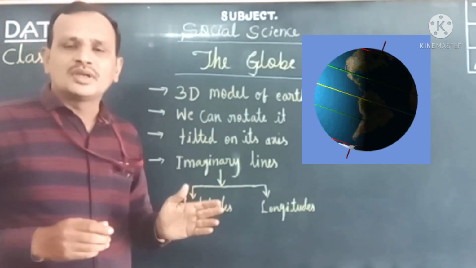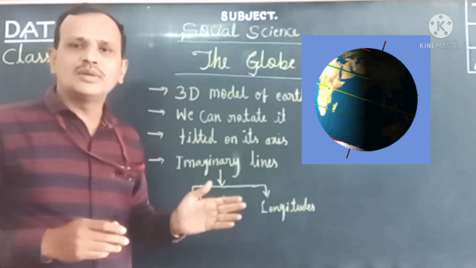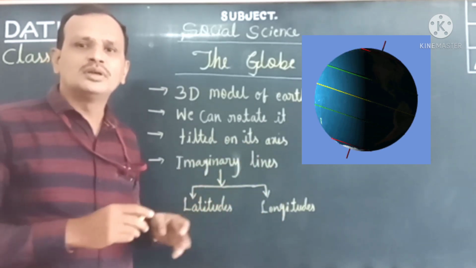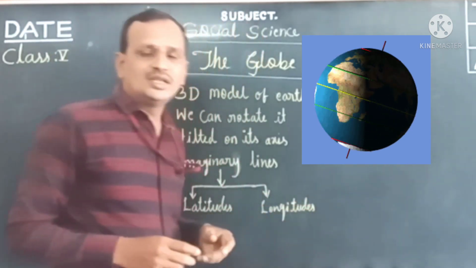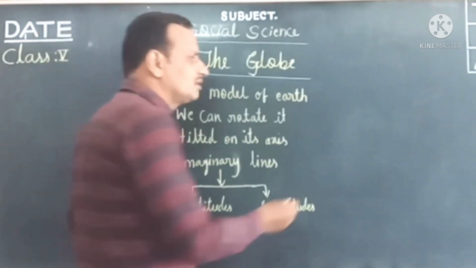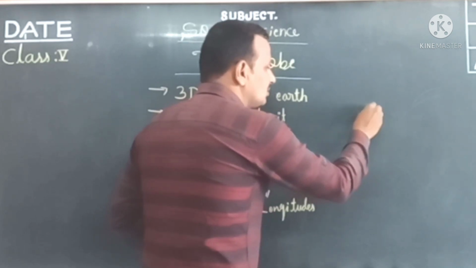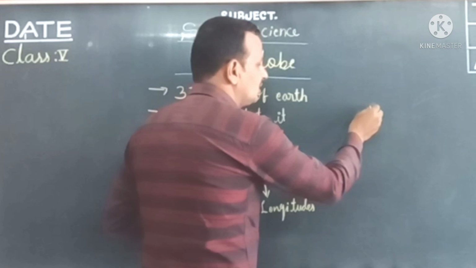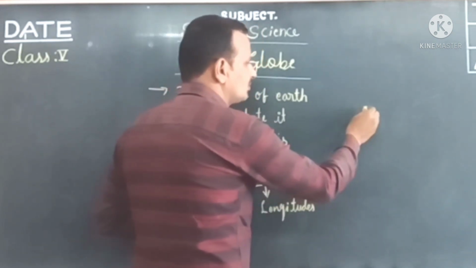It is in a sloping position. You may have seen, children, that the globe is always not straight. It is always in this position. So this is tilted, children.